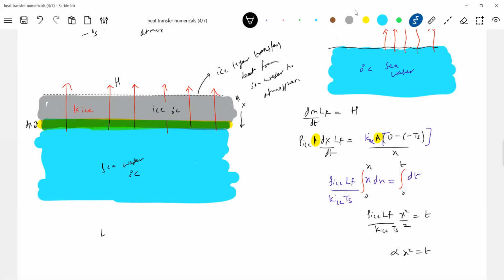So the time taken for the thickness to go from 1 centimeter to 2 centimeter, or 1 meter to 2 meter, we'll write in SI units, so the limit should be alpha times x square. How much will it be? 4 minus 1, 3 alpha. Time taken for the length to increase from 2 meter to 3 meter.